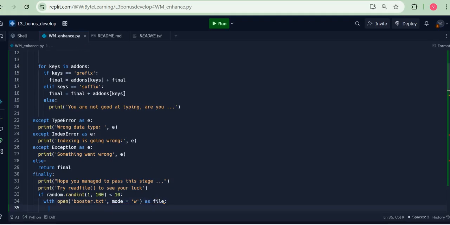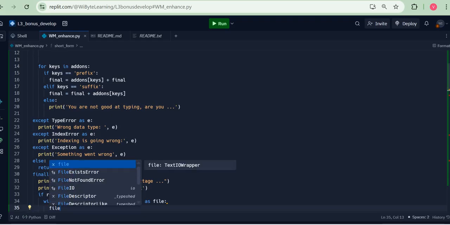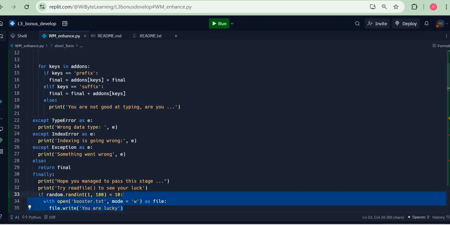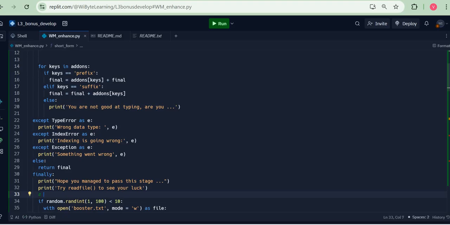Well, let's write in that file, file.write. Again, just for fun, right? So you are lucky. Notice the code inside finally will always get run. However, the file will get written depending on the random numbers, right? So write to a file.